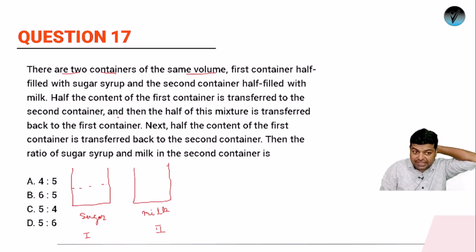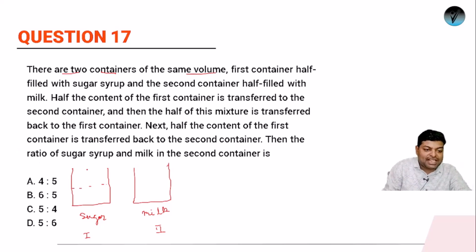Okay, and then the mixture is transferred back. So we are just repeating the process. तो एक काम कर लेते हैं. Suppose I am assuming the initial quantity is कुछ भी, random, 10, 20. I have to do half कितनी बार? Half, half, half. ठीक है, I guess 3 times.